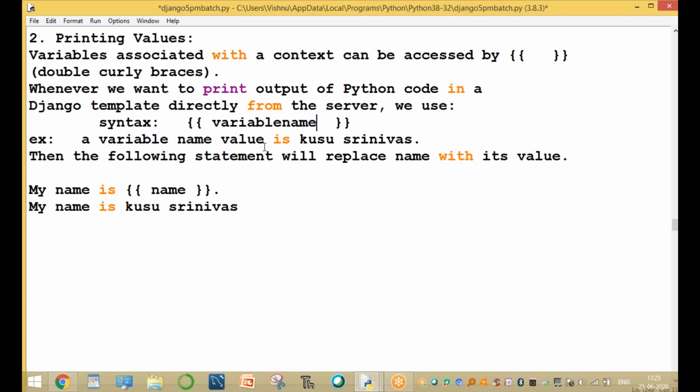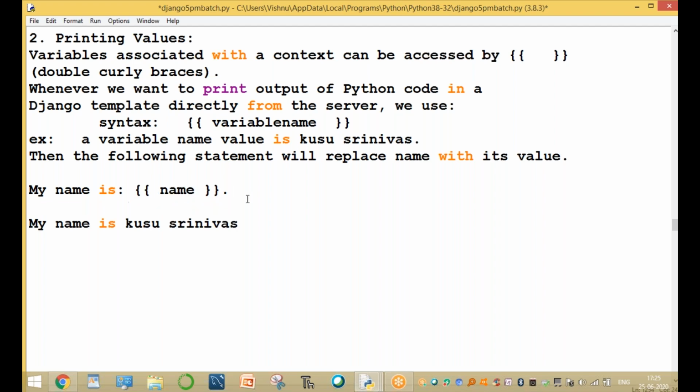For example, a variable name has the value Kusu Srinivas. Then the following statement will be replaced with the name itself: my name is, colon, and the value. This is the output. For example 2, to print the value of A: this is the value of A.